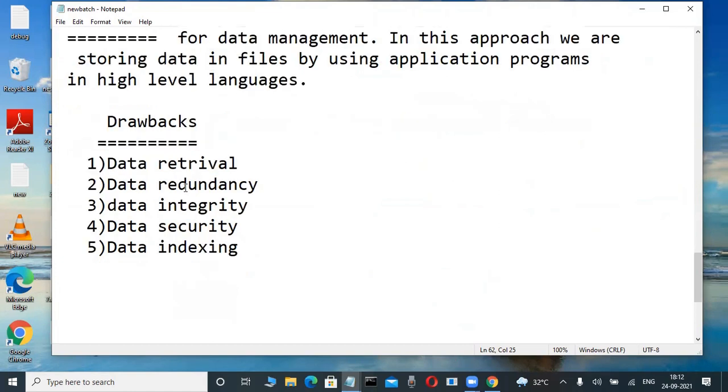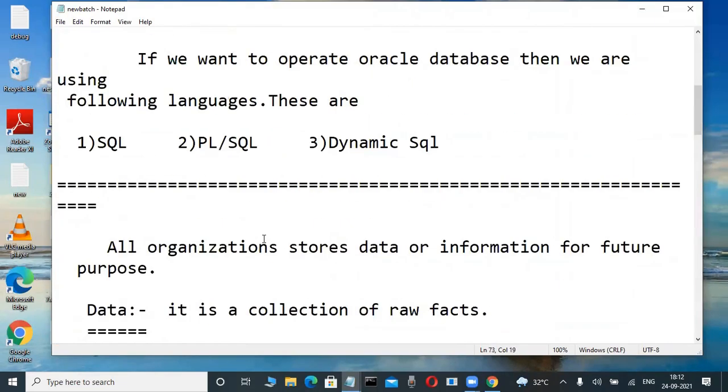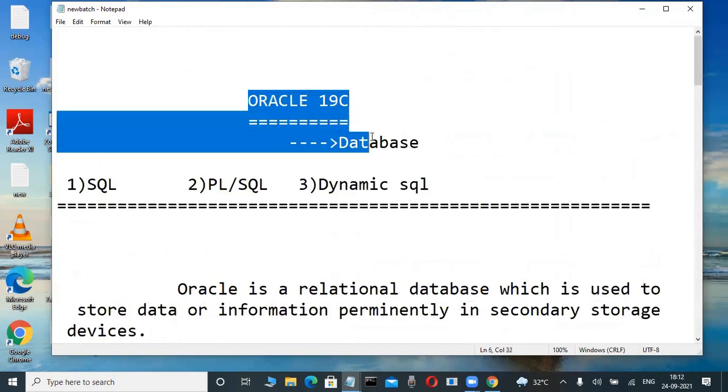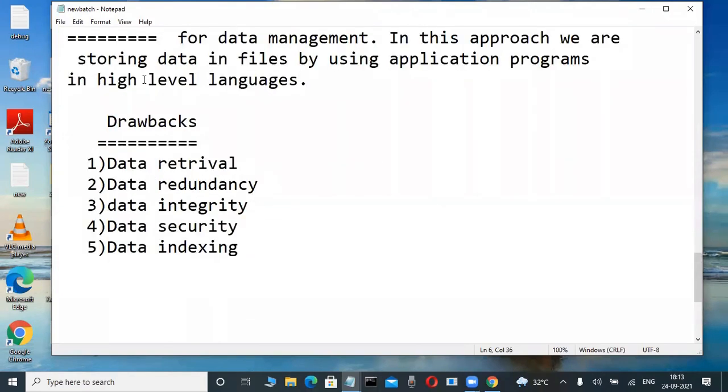But what are the drawbacks, in bookish knowledge? Data retrieval is a drawback, data redundancy is a drawback, data integrity is a drawback, data security is a drawback, data indexing. From these drawbacks, these database softwares were introduced. We are learning this onwards in our course. Yesterday we started with the flat file approach drawbacks only.